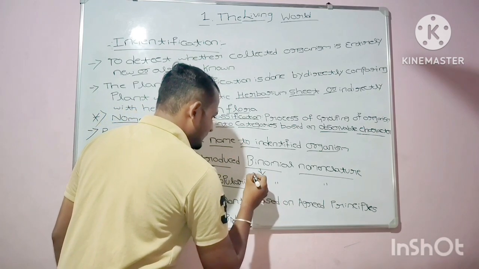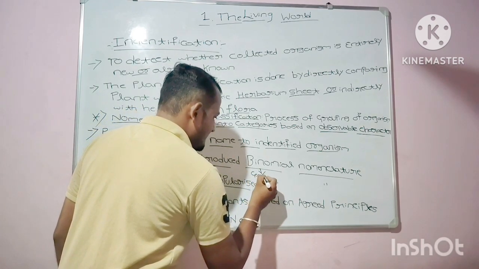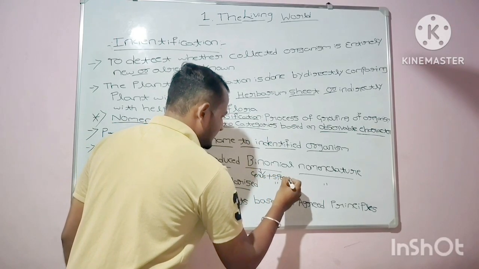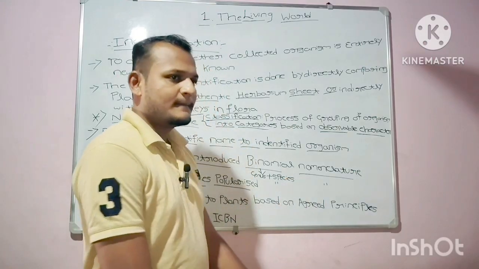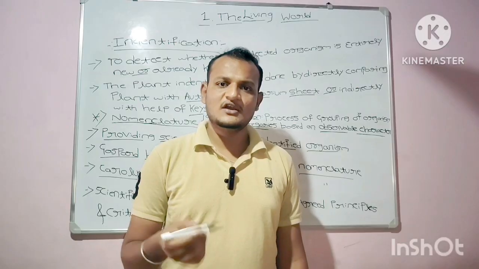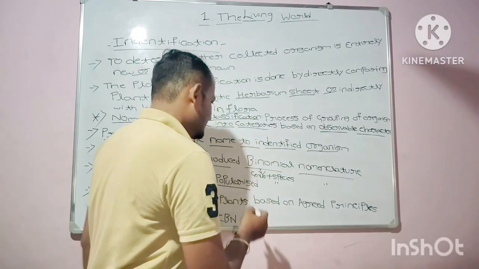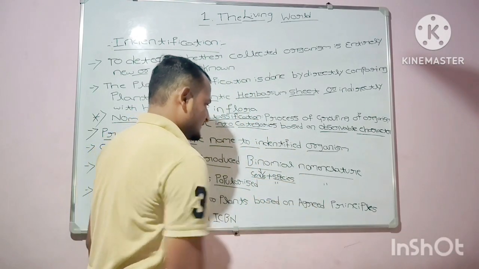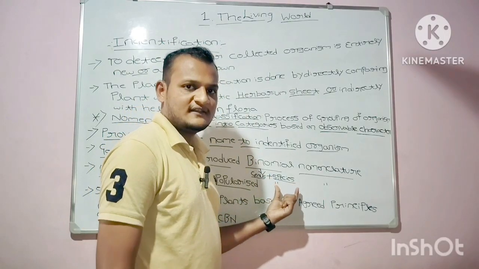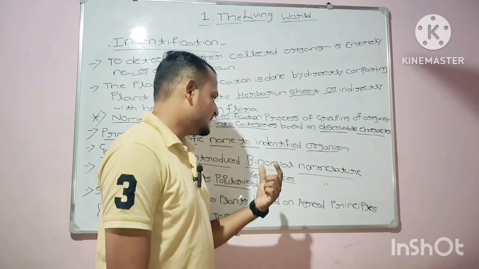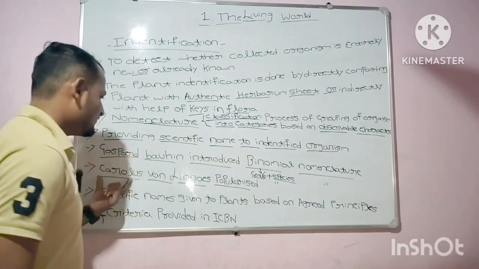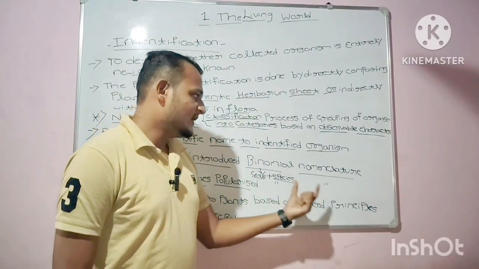Binomial means genus plus species. These are the two components used in binomial nomenclature, and genus and species play an important role in it. Carolus Linnaeus popularized binomial nomenclature.